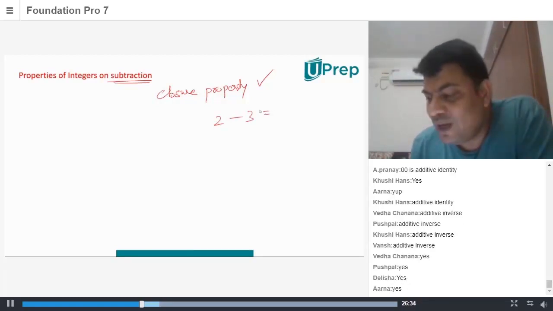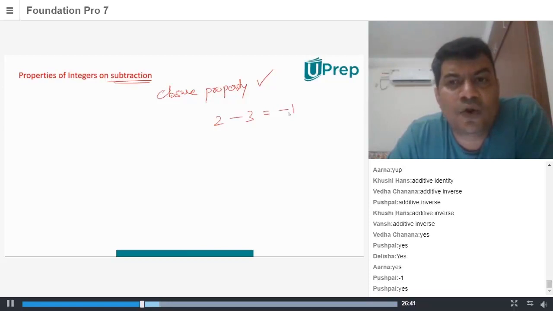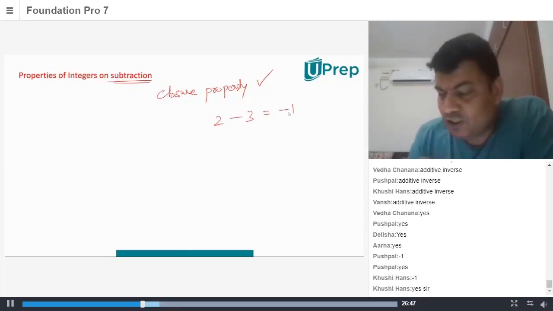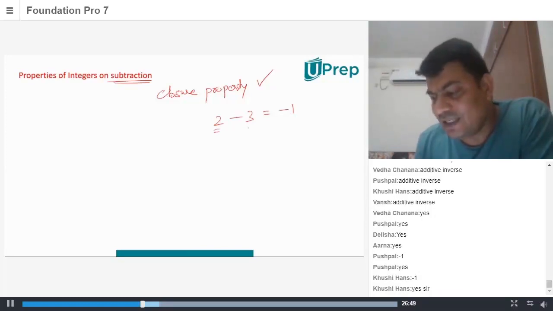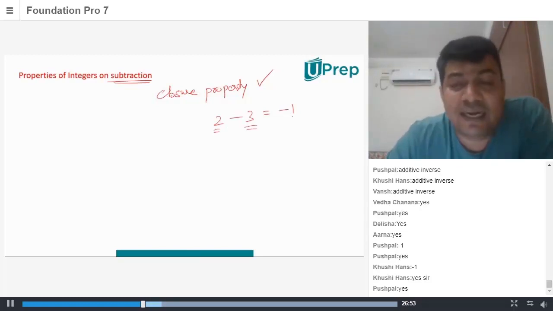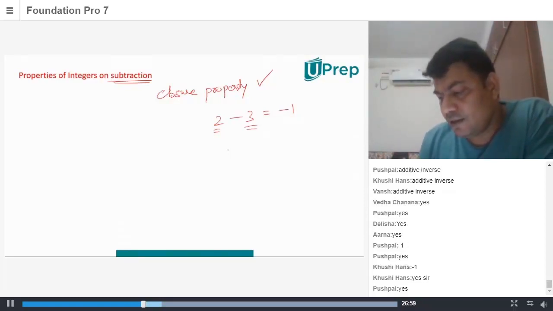Minus 1. Minus 1, is it an integer? Yes. Therefore, it definitely is a closure property on integers. Because 2 belongs to an integer, minus 3 also belongs to an integer, 2 minus 3 is -1. It's definitely a closure property. Does it hold commutative property?